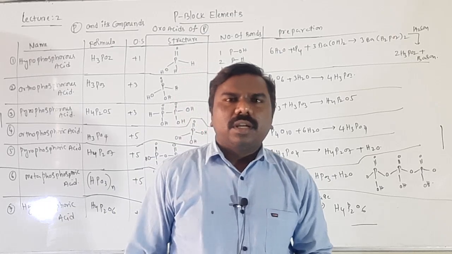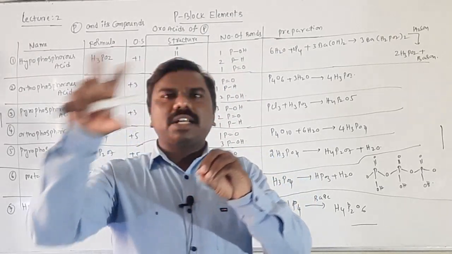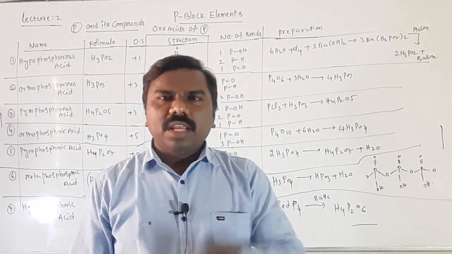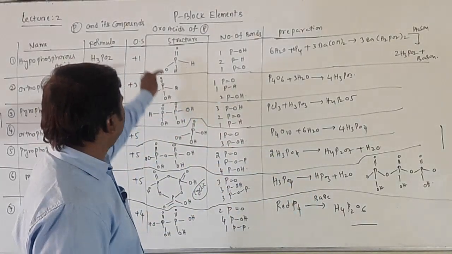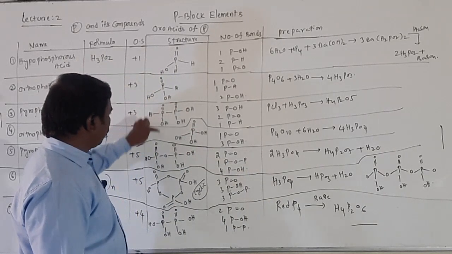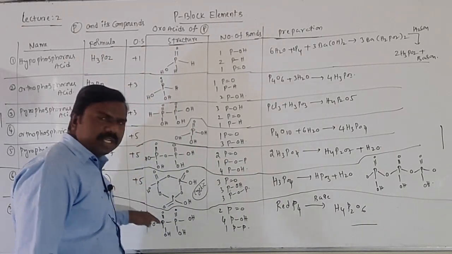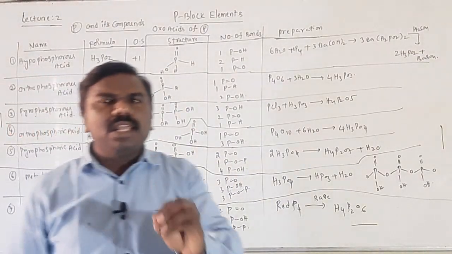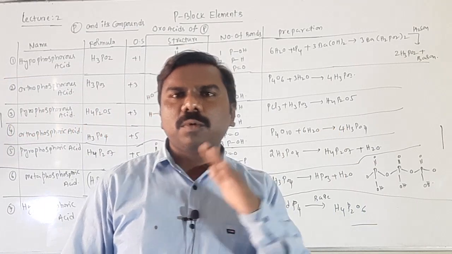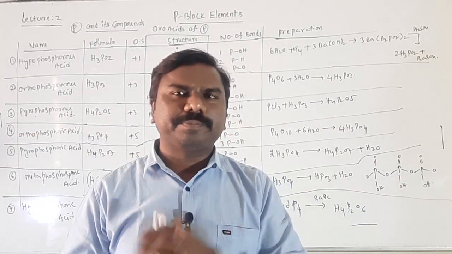It means around phosphorus the atoms are surrounded tetrahedrally. In each case you observe P=O and P-OH bonds. In each structure, P=O and P-OH bonds must be there commonly.